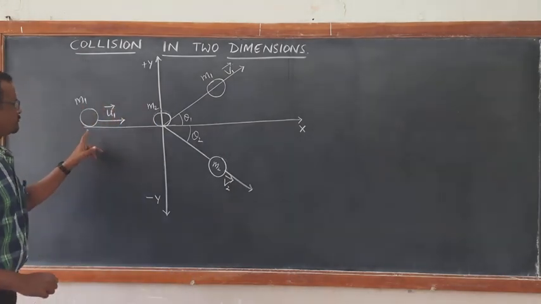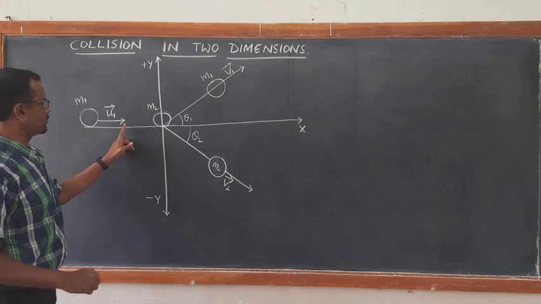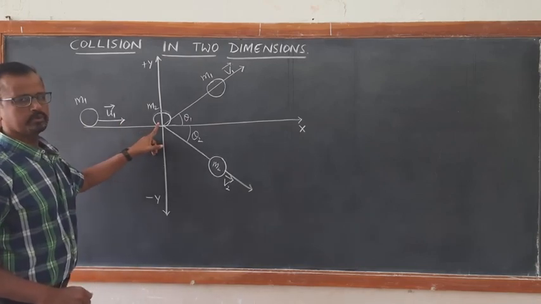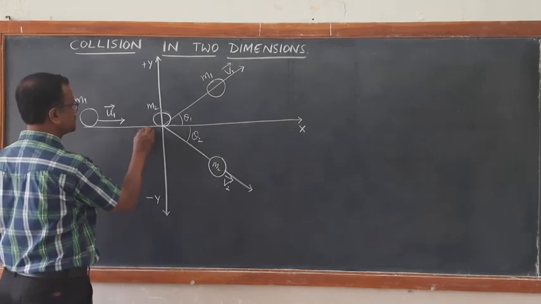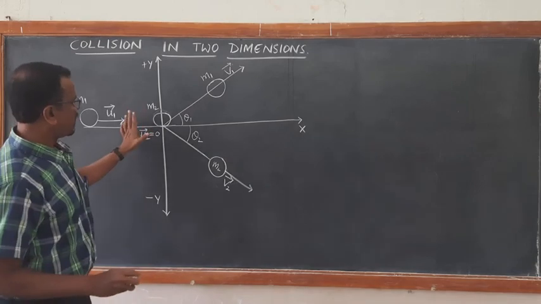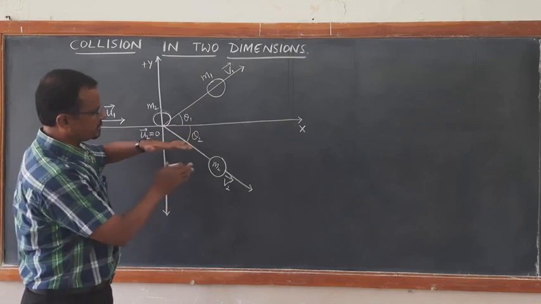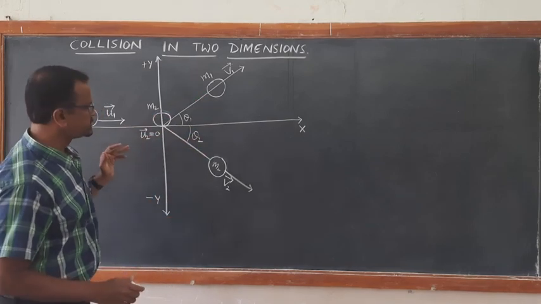Consider a mass m1 moving with velocity u1 vector colliding with mass m2, which is at rest, so its velocity is 0. After collision, the masses are scattered with angles theta 1 and theta 2, as you can see.